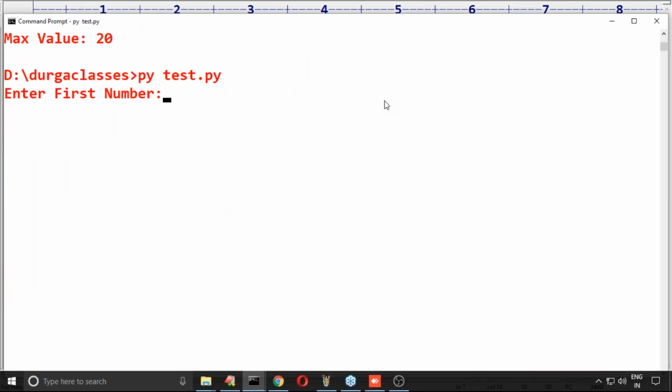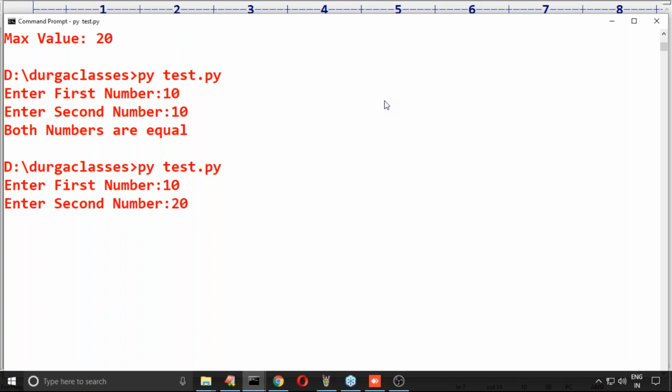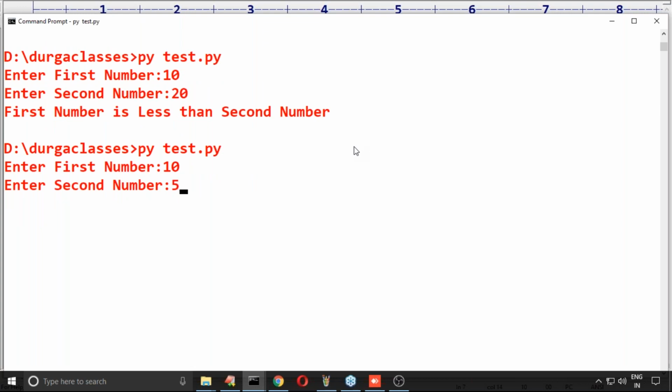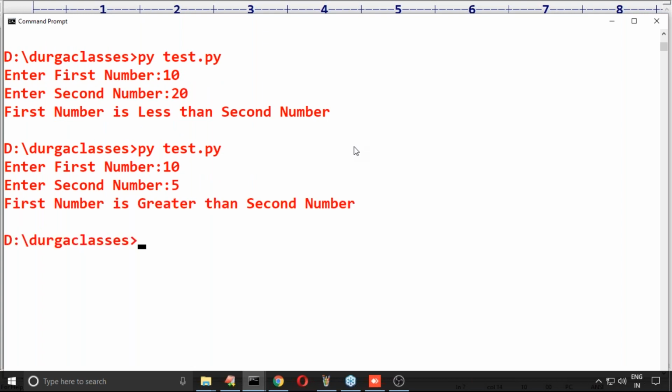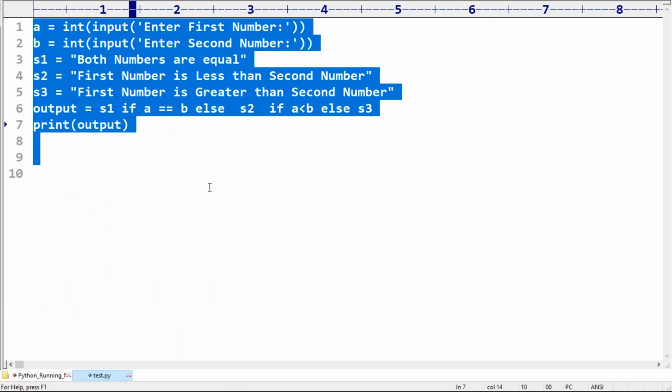Now observe carefully. Enter first number 10, second number 10. Both numbers are equal. Wow, perfect, it is working. Enter first number 10, second number 20. First number is less than second number. Enter first number 10, second number 5. Yes, first number is greater than second number. Yes, three types of responses perfectly. Any doubt?